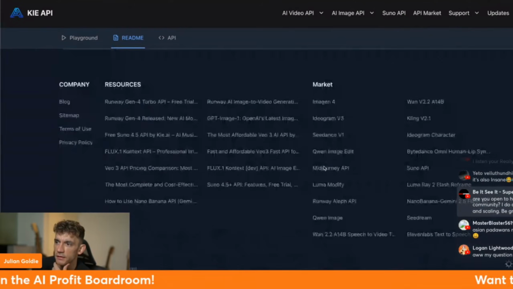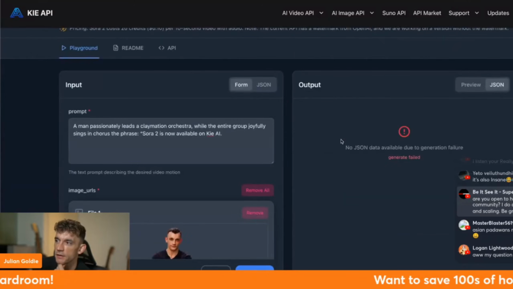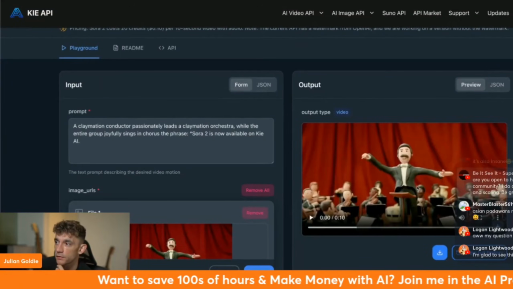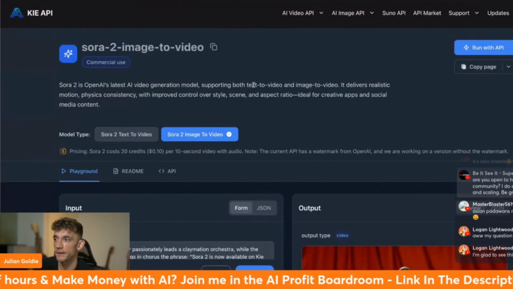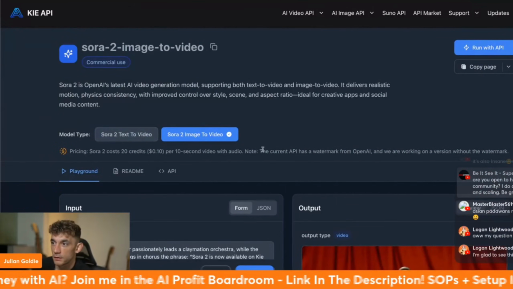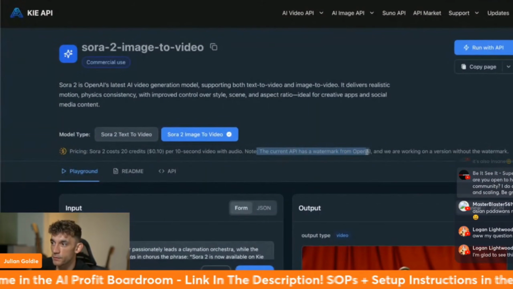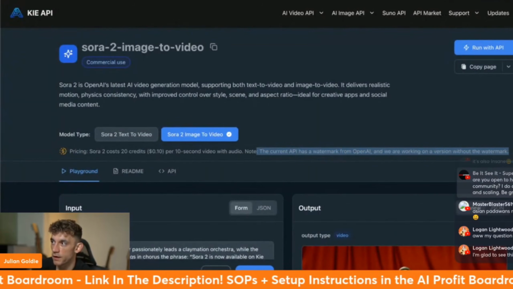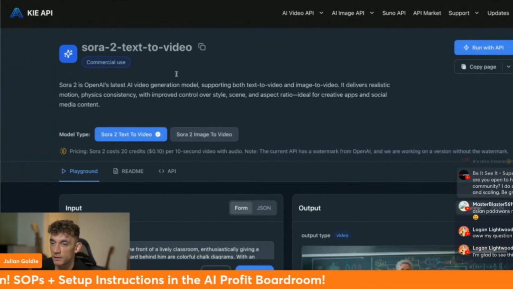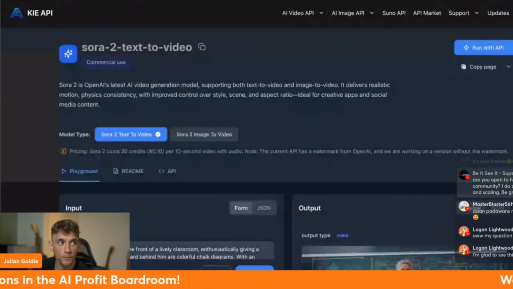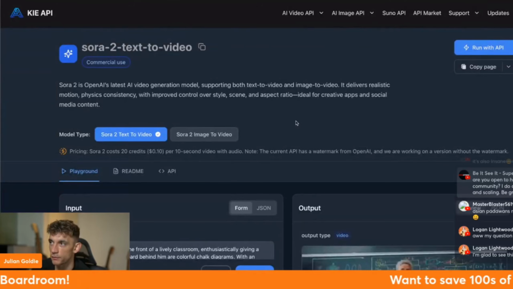The other thing that I've seen is there's a watermark on each video that you generate. So when you generate a video, quite often you'll see a watermark. And they've actually said the current API has a watermark from OpenAI, and we are working on a version without the watermark. So I think whilst it's first in beta and first being released, it's going to have a watermark over it. Yeah. So that's basically it from me.